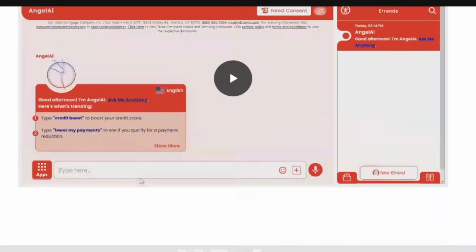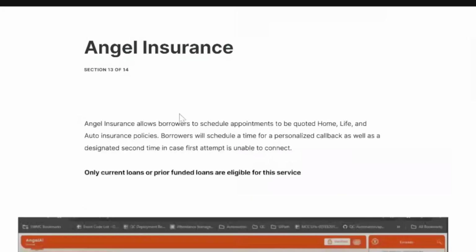And then on a similar note, we have Angel Insurance. It's pretty much the same dynamic, but we schedule them appointments for home, life, and auto insurance policies. With who? I believe it's Primerica. I can give you a little bit further information via email, but I am almost 100% sure it's Primerica.